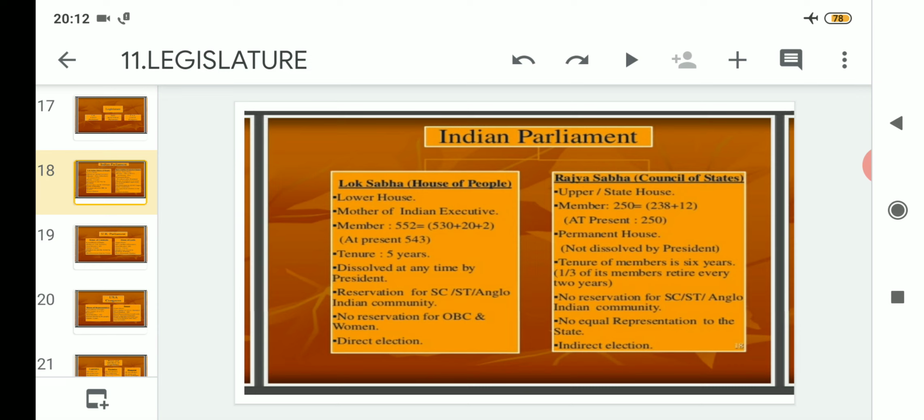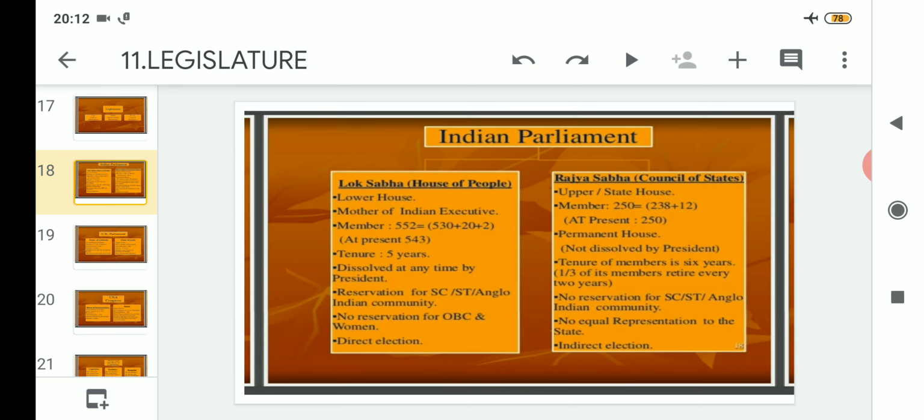The president has the power, and it can be dissolved at any time if the majority is lesser than the required number. That means the party having 272 seats can form the government. If that number is less than 272, then it can be dissolved anytime by the president.